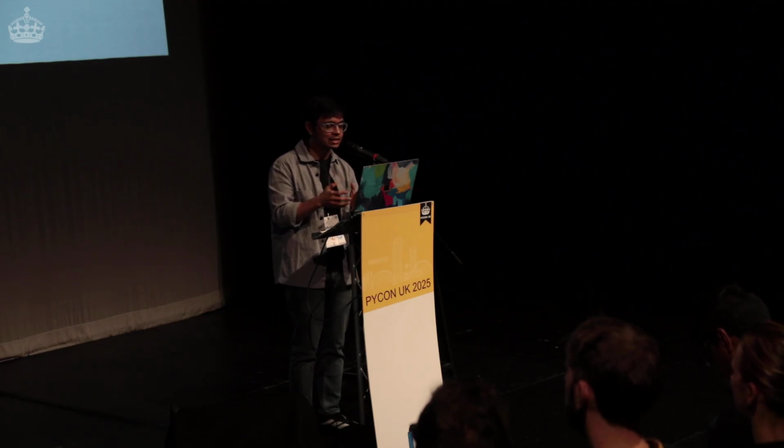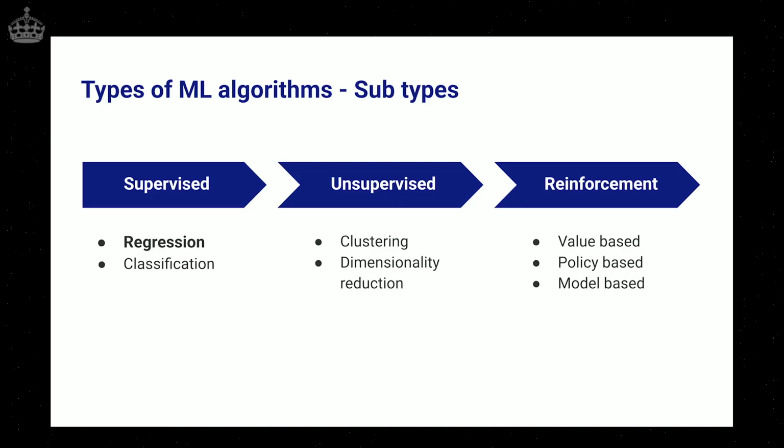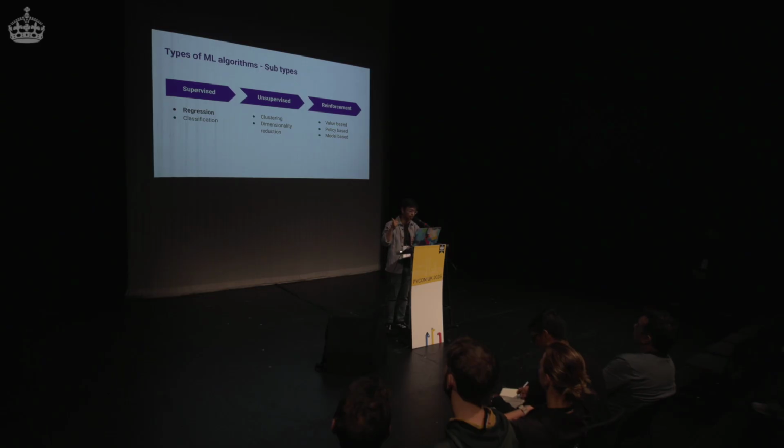And then in unsupervised, we have clustering and dimensionality reduction. For example, you have a lot of people coming into your shop. You want to group them by the kind of people who buy items less than 50 pounds, 50 to 100 pounds, like that. Anything related to that is clustering. That's unsupervised again, like the log file example we just took. And then the third one is reinforcement learning. There could be various types depending on how exactly you want to train your robot. It could be value based. You can set a certain policy for what to do when you fall. It could be model based or incentive based. If you successfully walk, you incentivize that series of decisions, and that's how the model keeps on learning.